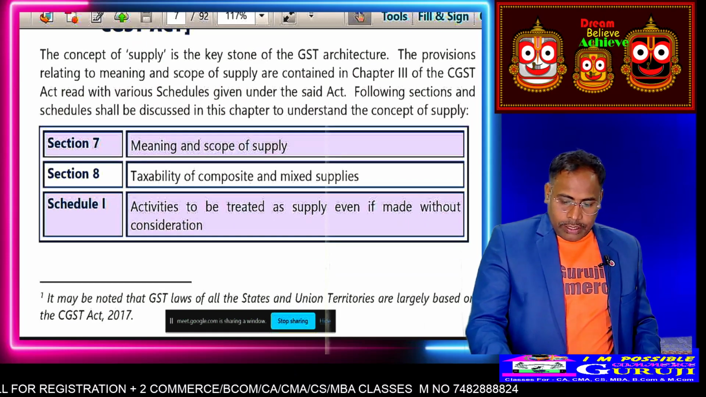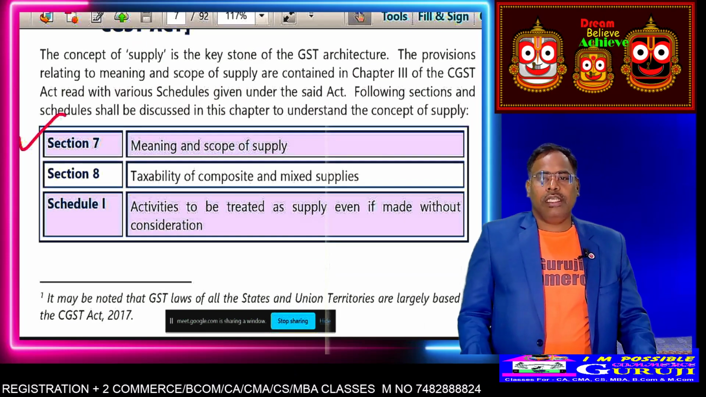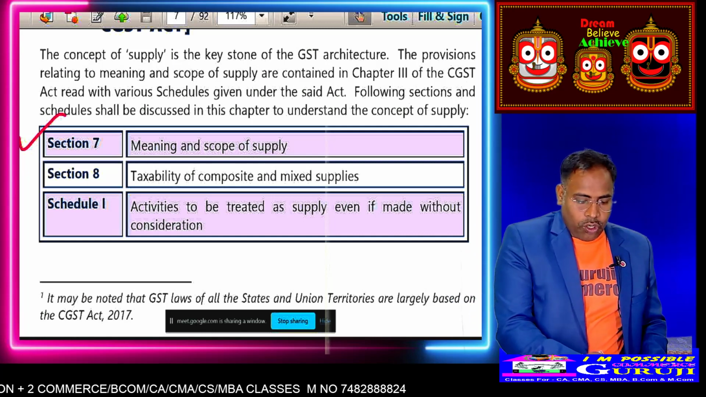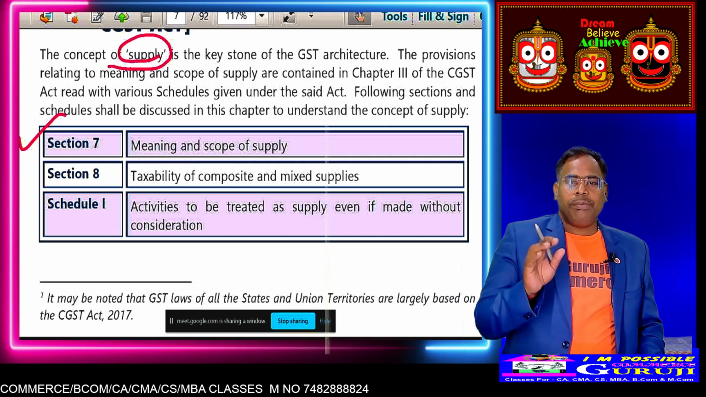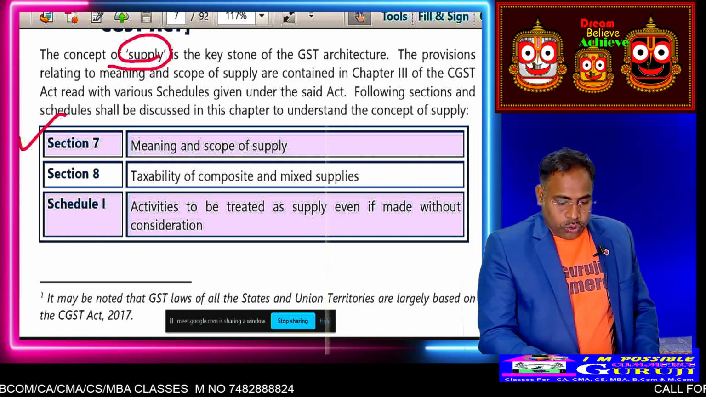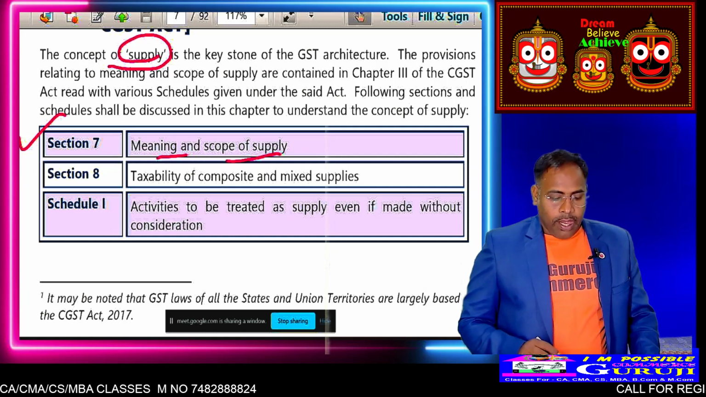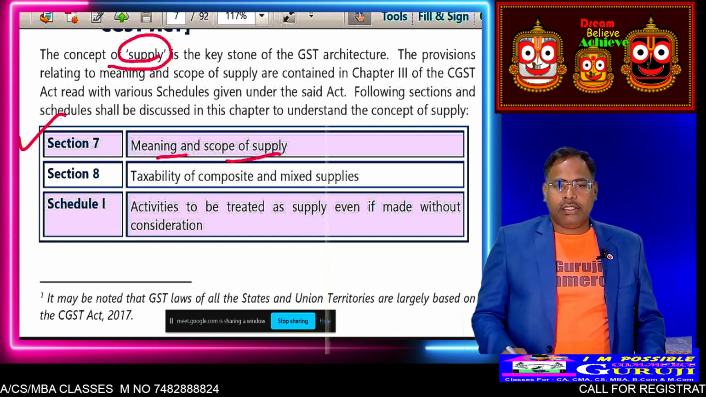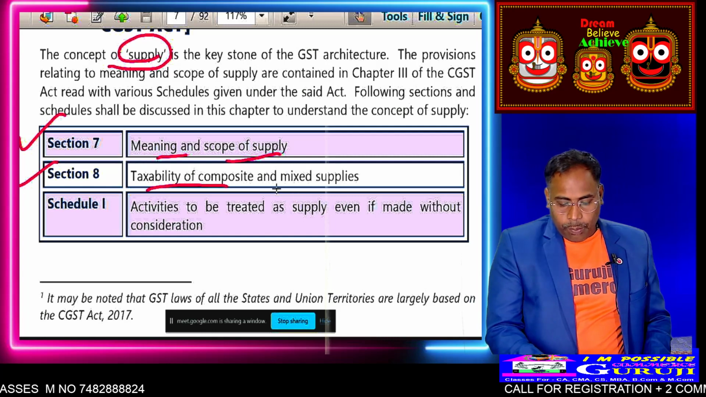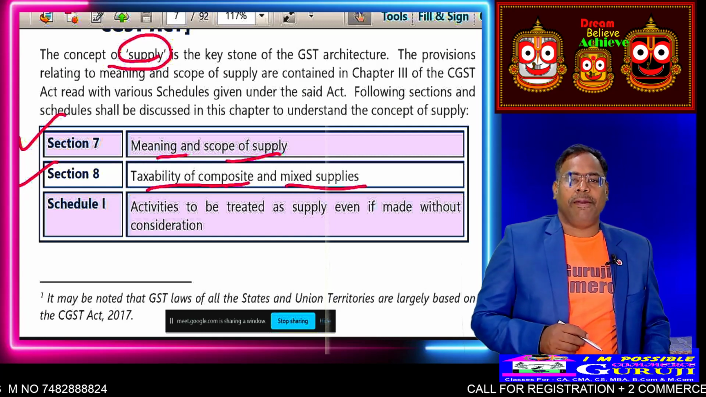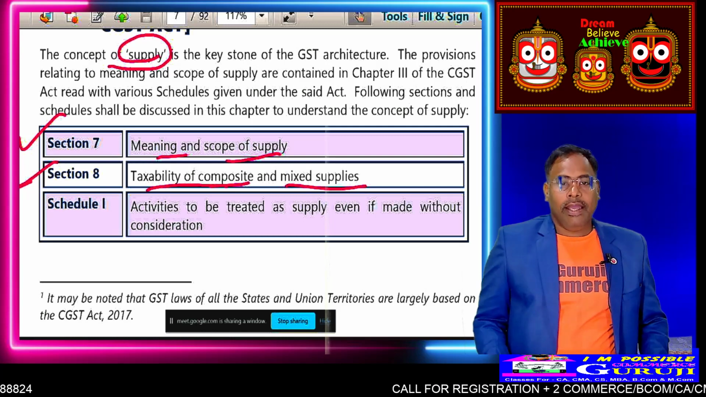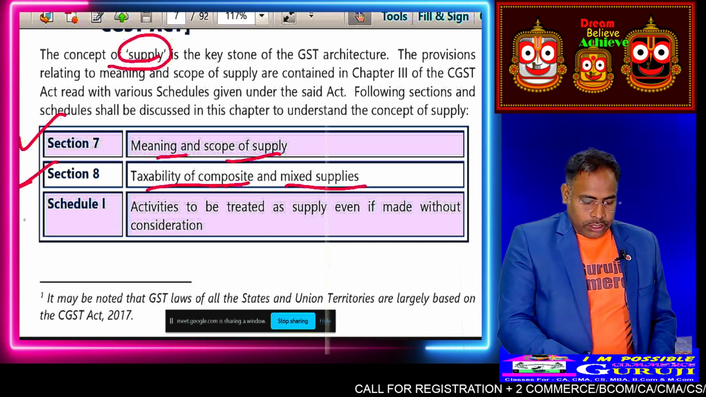What is supply? Section 7, already I explained. Section 7 deals with the meaning of supply, and GST will be levied on supply. So the importance of supply is much more in the context of GST. The meaning and scope of supply is defined under section 7, whereas section 8 of CGST defines the taxability of composite and mixed supply. It deals with section 8, and schedule 1.